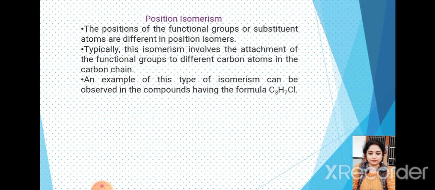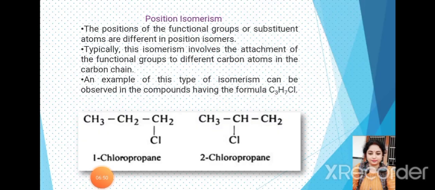Next is position isomerism. It is due to the difference in the positions occupied by the particular atoms or group in the same carbon chain, or due to different positions of double or triple bonds in alkenes and alkynes. Typically, this isomerism involves the attachment of the functional groups to different carbon atoms in the carbon chain.